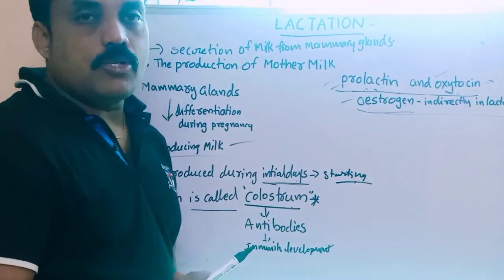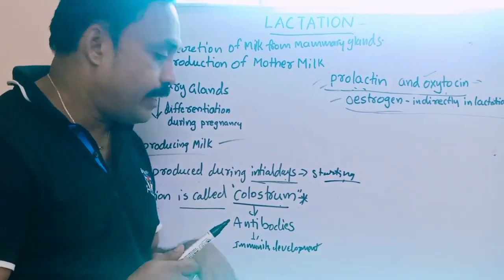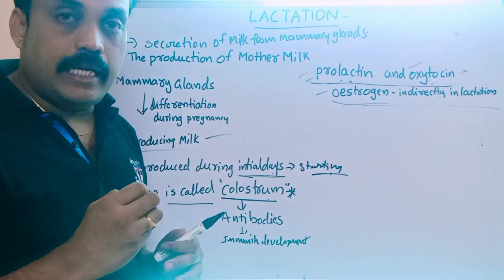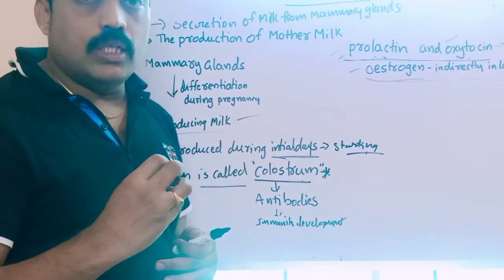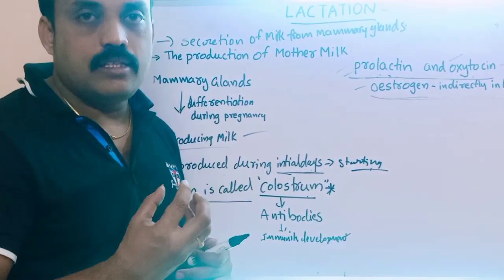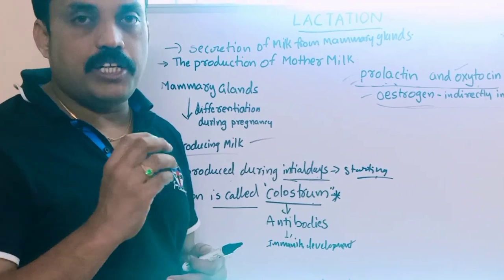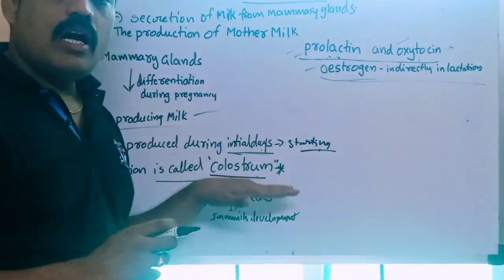Doctors recently told us that this colostrum, the initial milk, contains a lot of antibodies. So it is compulsory for the baby to be fed that initial milk. Why? Because it contains a lot of antibodies.